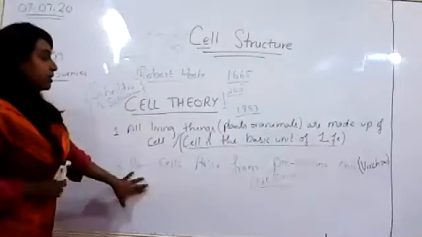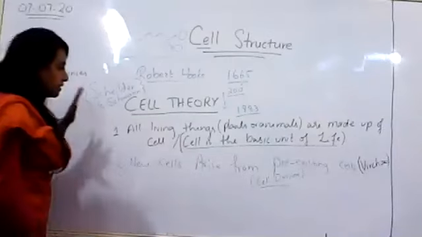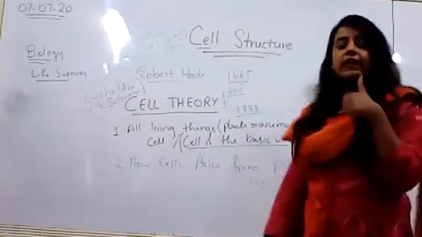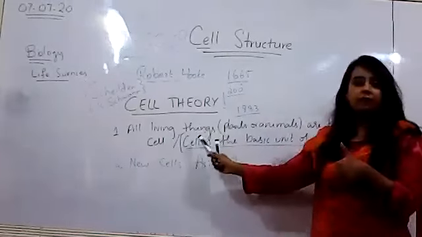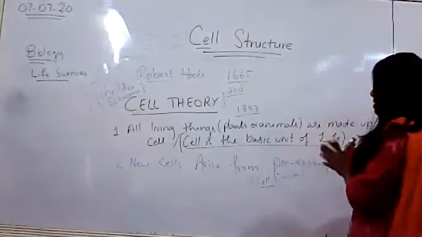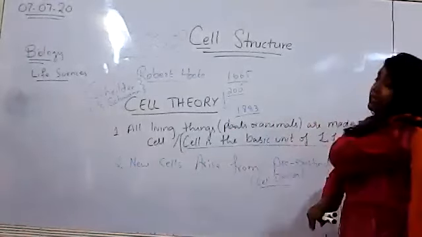So two basic parts of cell theory we have discussed till now. The first part being that all life forms, whether plants or animals, are made up of cells. Cell is the basic unit of life, the building block of life. Then new cells arise from pre-existing cells.